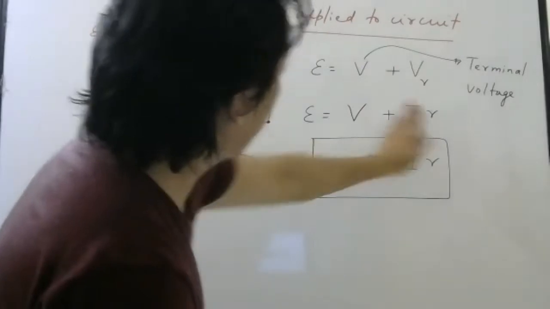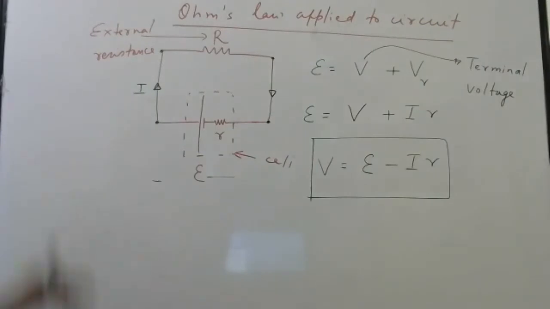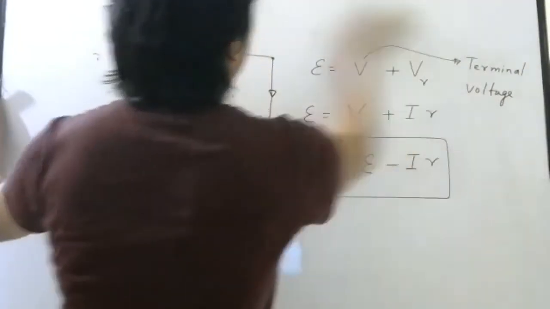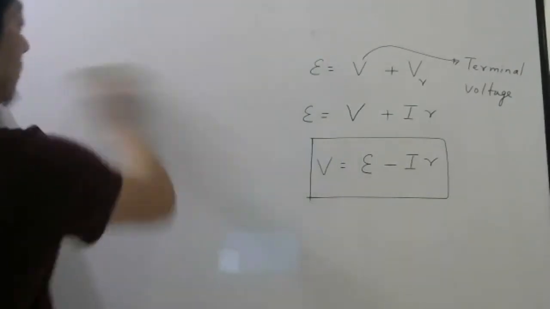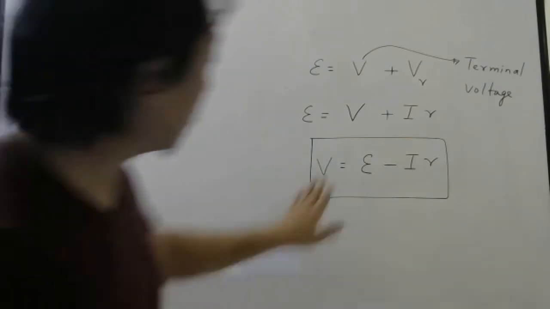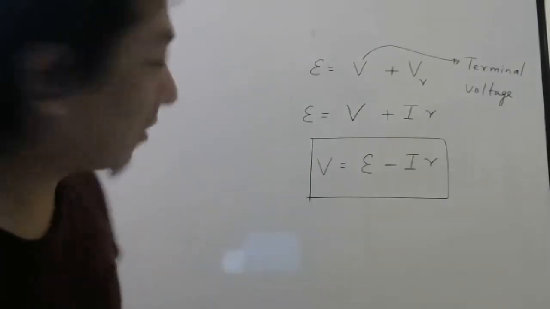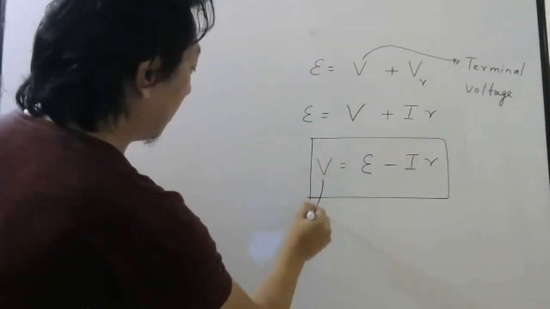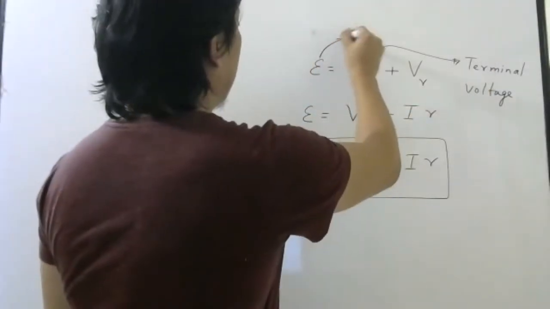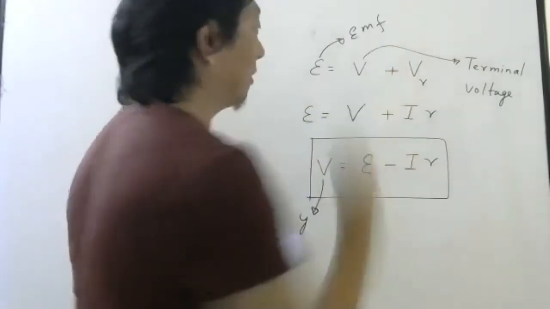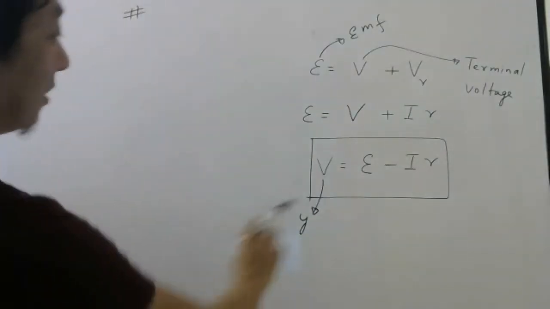I hope you understood, right? I just brought this one here. So V equals E minus Ir. Now, based on this, one simple NEET level question, for entrance. Suppose I plot V along the y-axis. What is V again? Terminal voltage. What is E? EMF. Later we will write the differences between these two, don't worry. But first you check this formula.